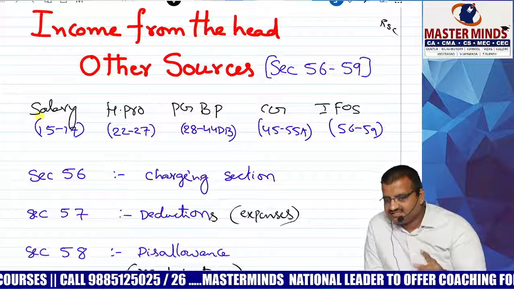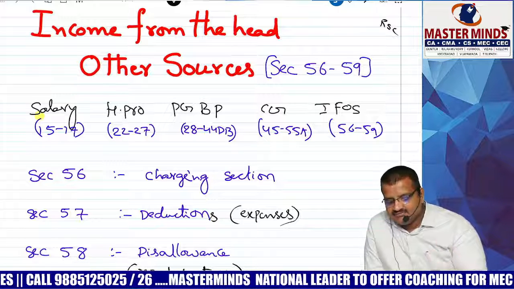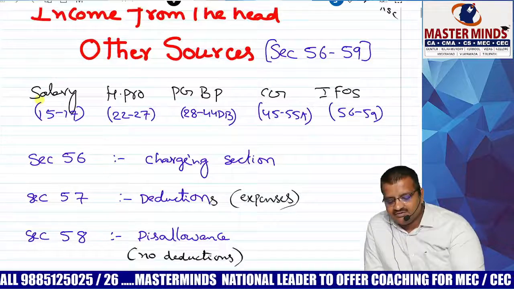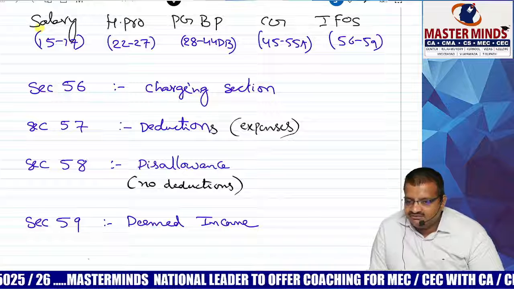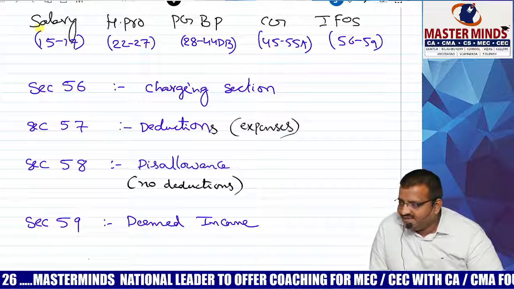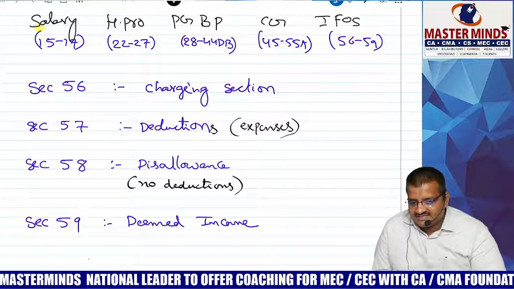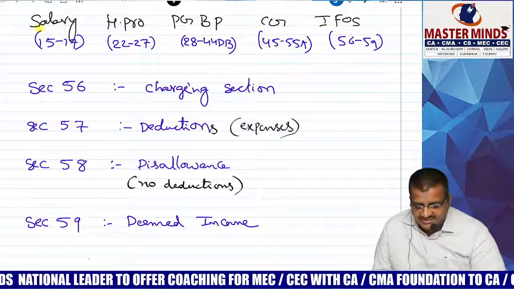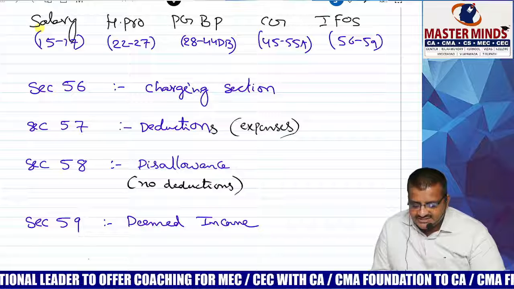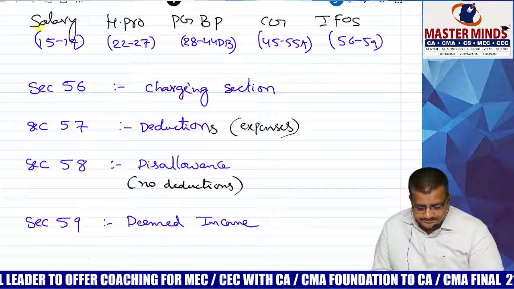Section 56 is the charging section, section 57 deductions, section 58 no deductions, meaning disallowances, and section 59 deemed income. I repeat: 56 charging section, 57 deductions, 58 no deductions, 59 deemed income.